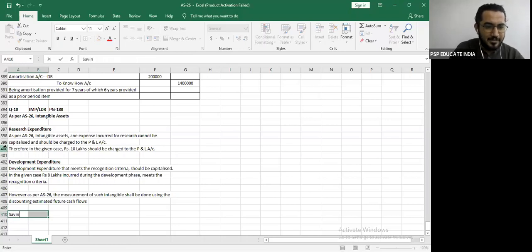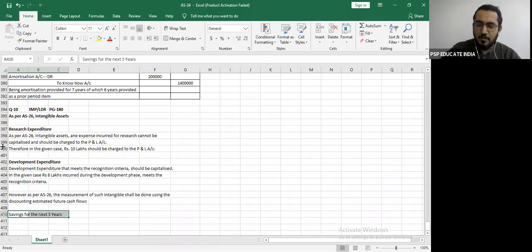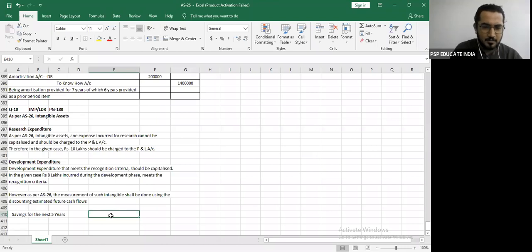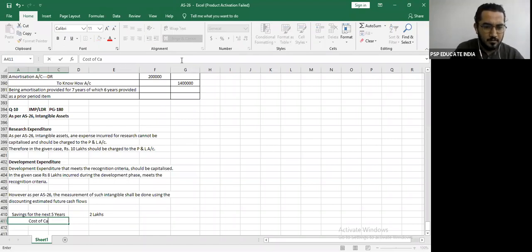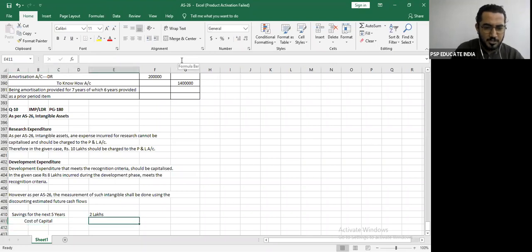Let's put this. Your savings for the next 5 years is how much? 2 lakhs? Your cost of capital is how much? 10%?